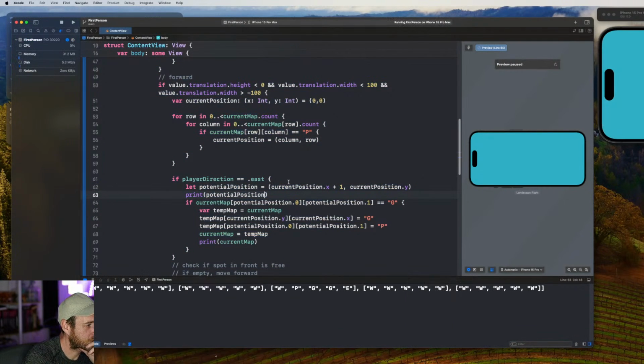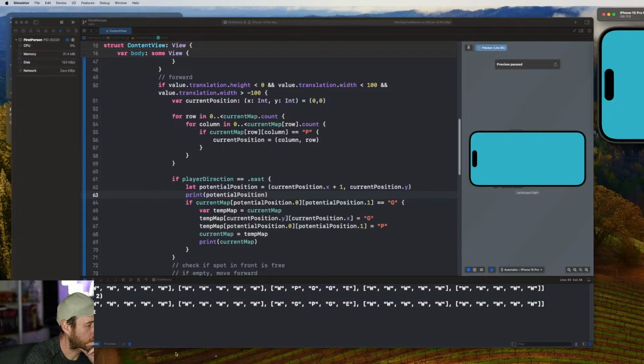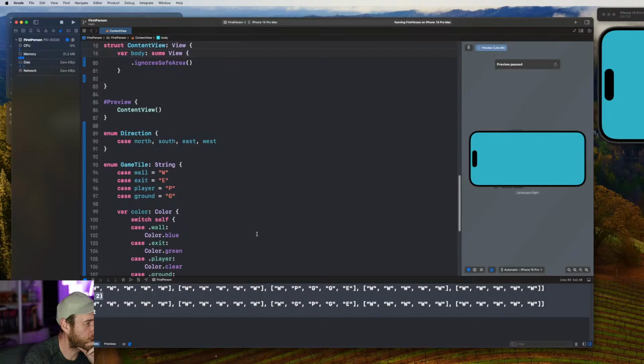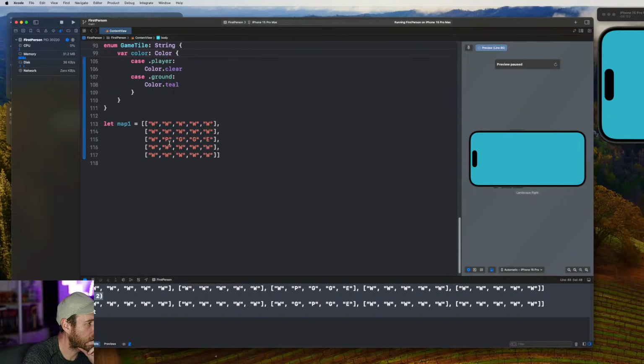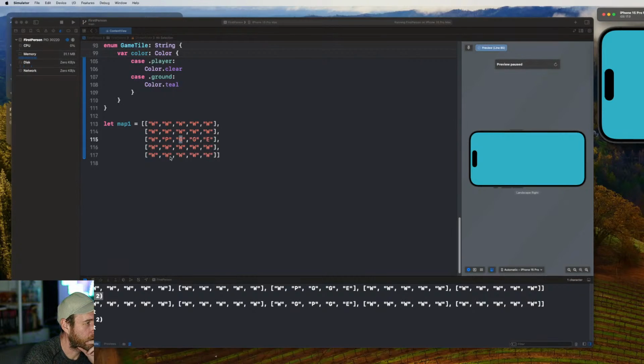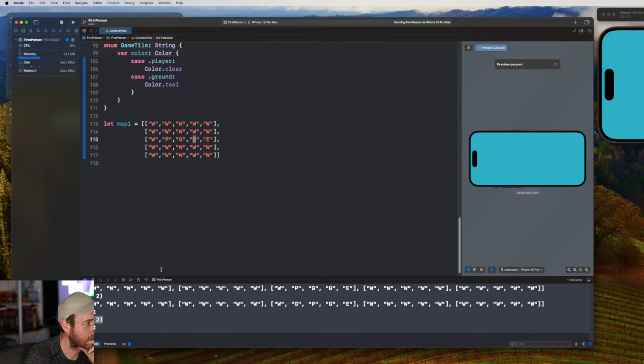So it works the first time. We move forward, so the potential position is 2 and 2. That's what we want to go towards. We want to go from here, which is 1 and 2, 1 on X, 2 on Y, and then to 2 and 2, which is fine, which we do. If we move a step forward one more time, we want to go to 3, so we want to go here, 3 and 2. So this is correct.